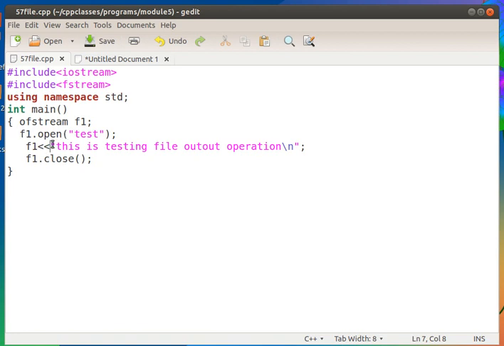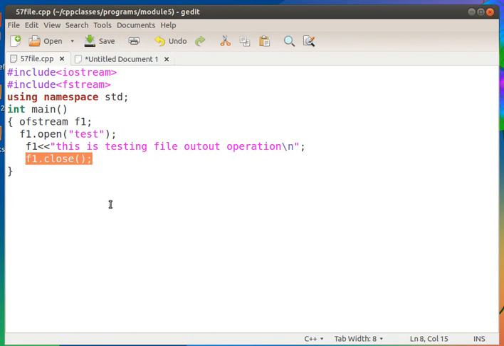Then f1 dot open test means I am creating a new file called test, and to the file cout f1, I am storing this string. This is testing file output operation. Then f1 dot close means I am closing the file.